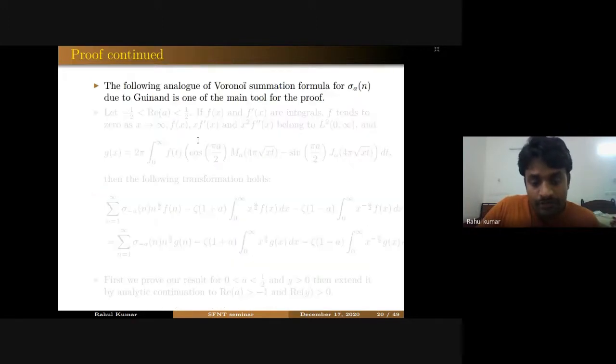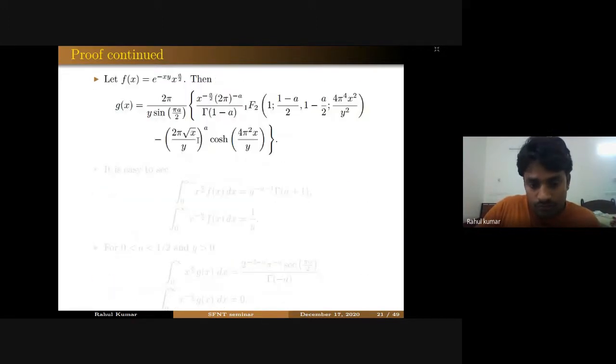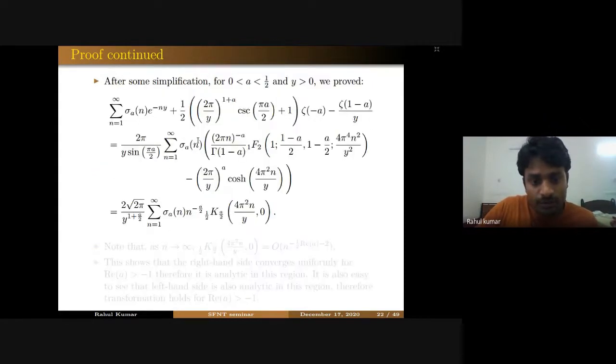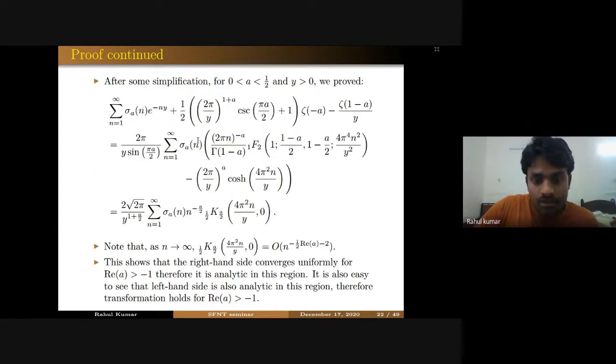Okay, so now let me give some idea of how we prove that master identity from our main result. You can see that the left hand side of our main result is analytic for real part of a greater than -2 and -3 also. So what problem is here in the right hand side? It is only analytic for real part of a greater than -1.